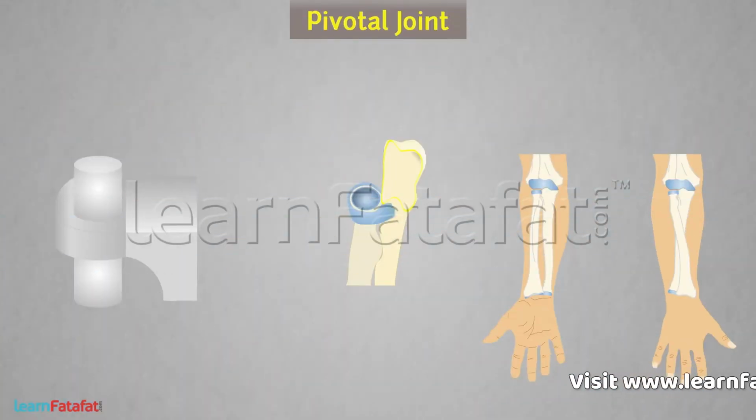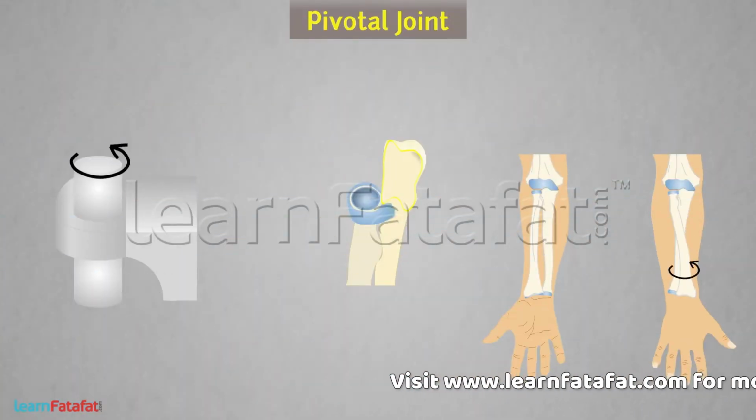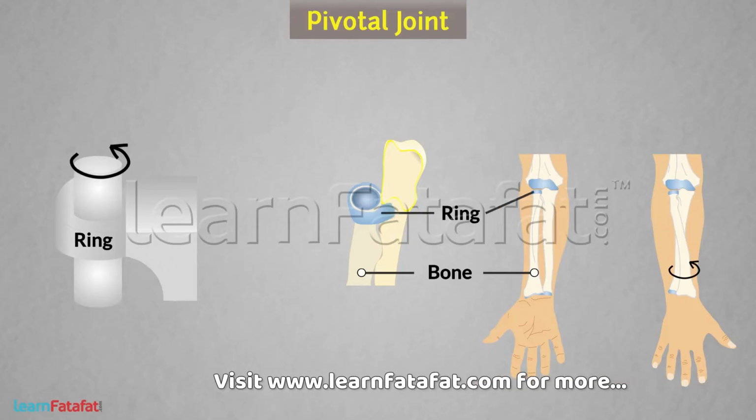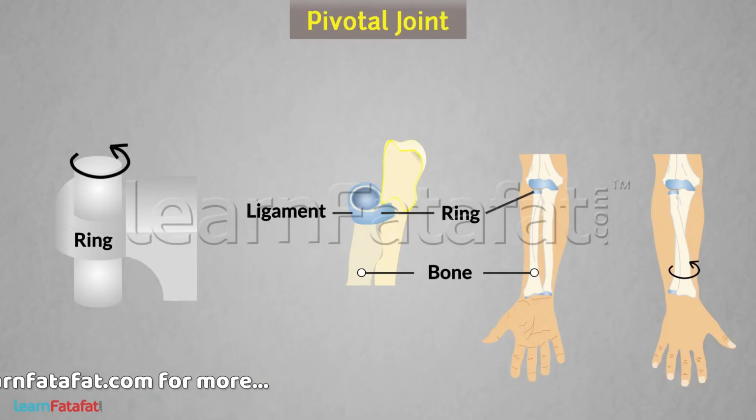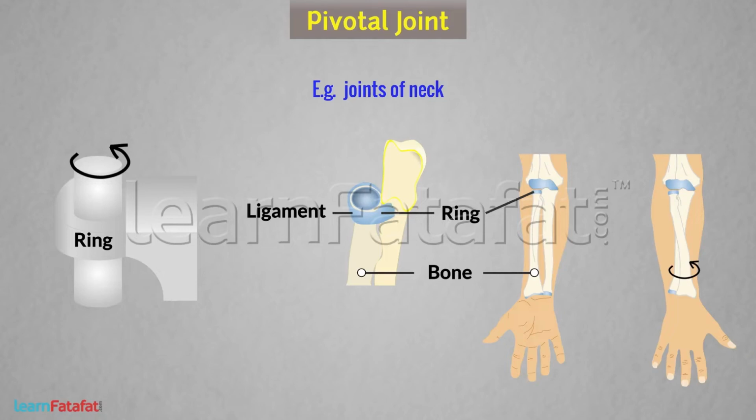Pivotal joint. It allows rotation of one cylindrical bone in a ring formed by another bone and adjoining ligament. The space between the two bones is filled by ligament. Examples are joints of the neck and joints of the radius and ulna.